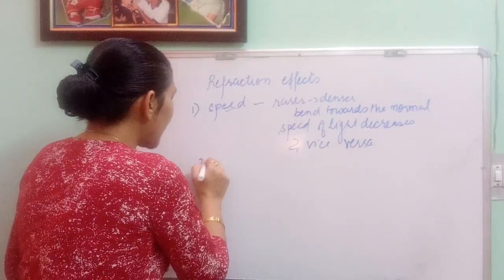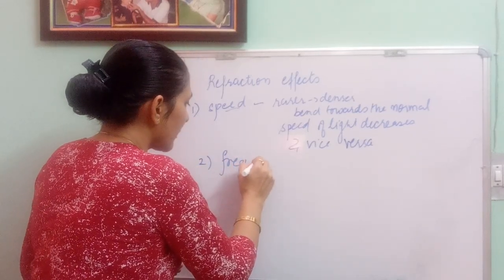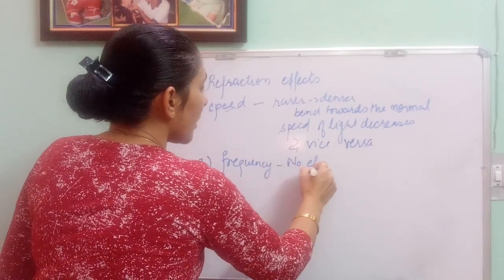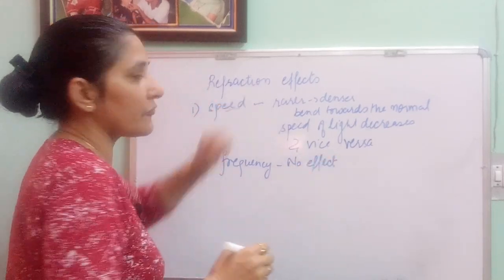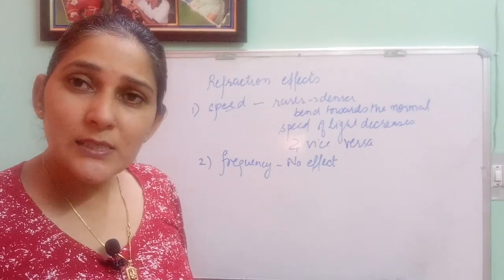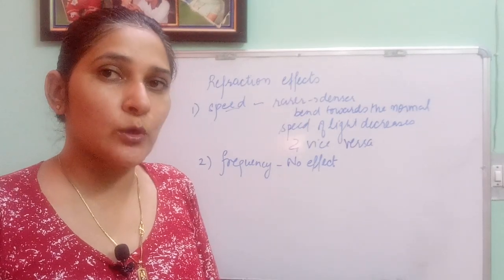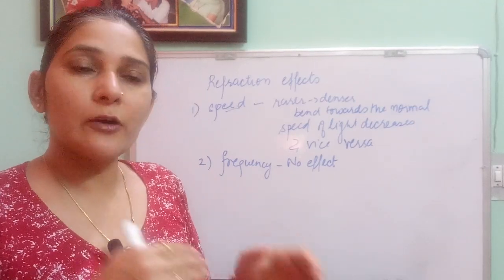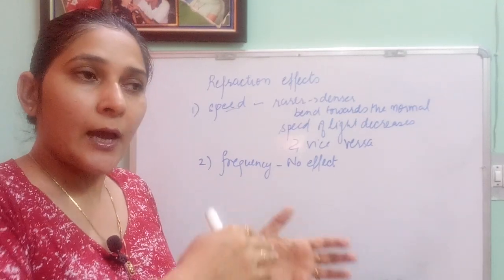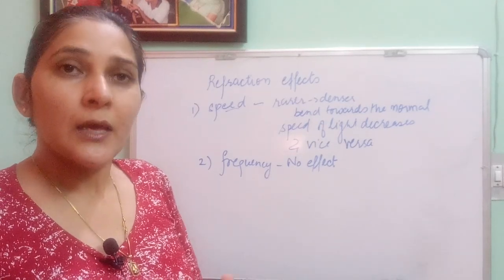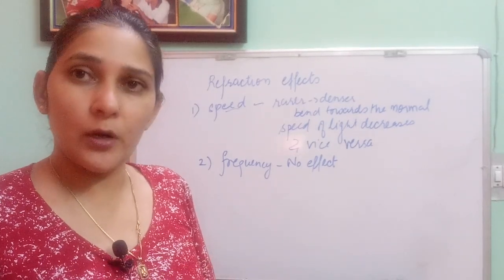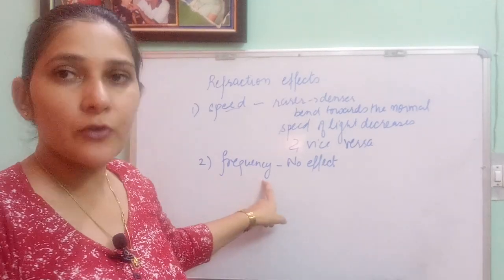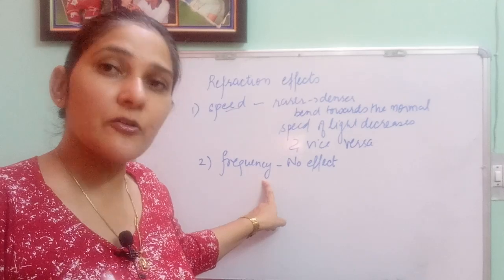Second thing, we can talk about frequency. What will be the effect on the frequency of light? There is no effect on the frequency of light due to refraction. The reason is that the frequency depends on the source of light which is producing it. It does not depend on the speed of light, or on which medium it is going to or coming from. The frequency depends only and only on the source which is producing it.